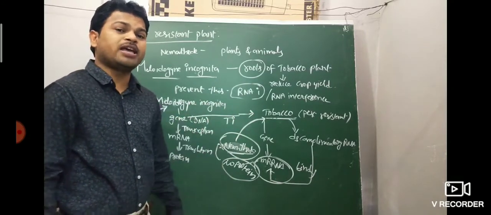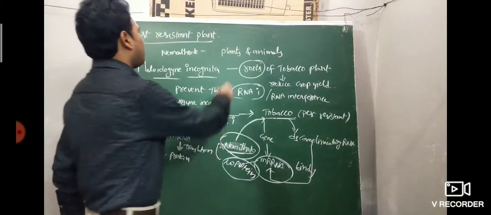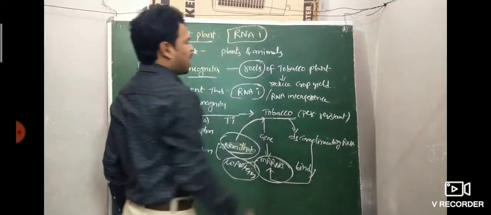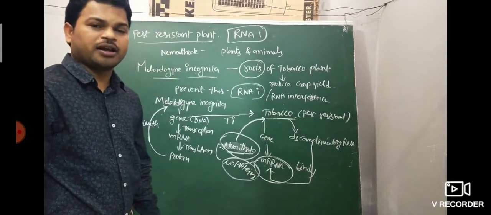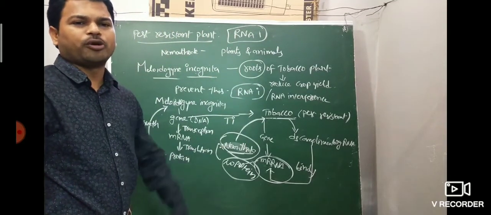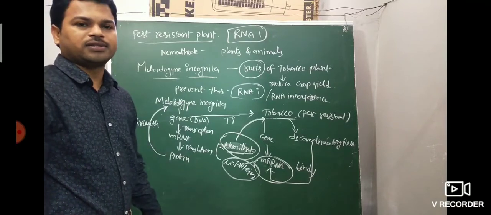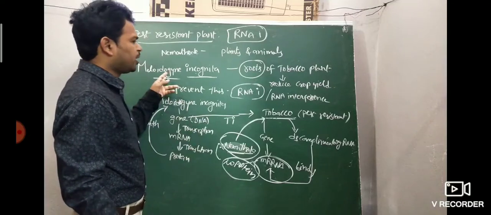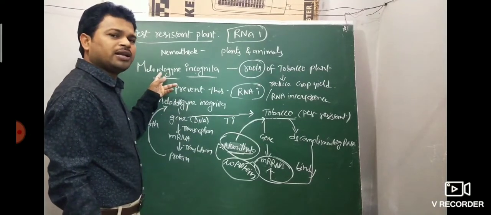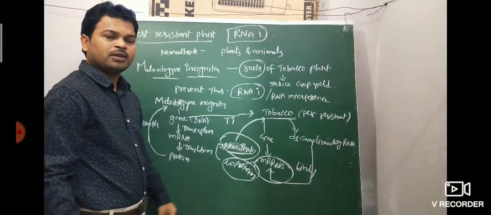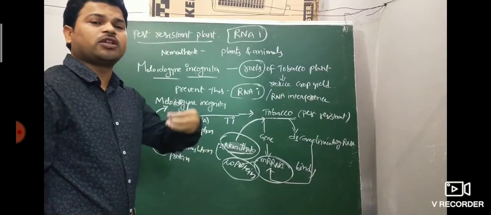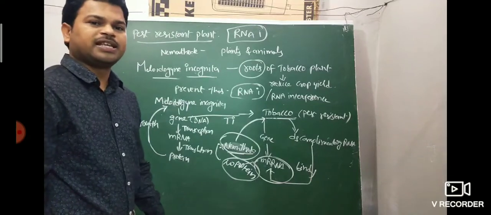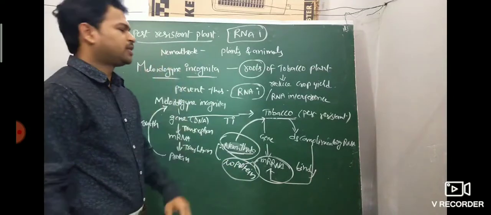Pest resistant tobacco is produced by which of the following techniques? RNAi. RNAi means RNA interference. Very, very important. Then name the nematode which attacks the tobacco plant: Meloidogyne incognita. Meloidogyne incognita affects which part of the tobacco plant? A. Root, B. Stem, C. Leaf, D. All. Root is the correct answer.